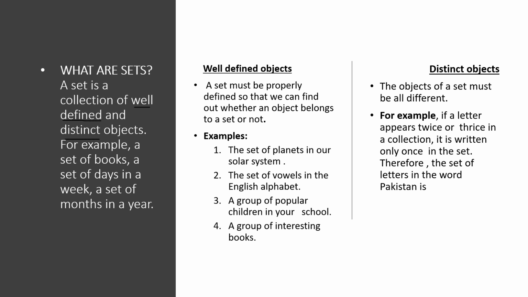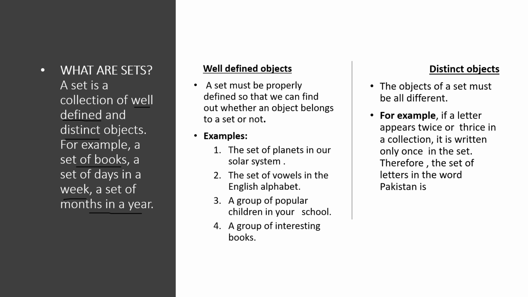In these examples, it's very clear what we have to write in these sets. Set of books, it means we will just write the names of books. It can be an English book or any other name. A set of days in a week, we all know there are 7 days in a week, so we'll write their names. Set of months in a year, we all know there are 12 months in a year, so it is also very clear. So these examples are very well defined, so these are sets. I have also explained it here. Well-defined objects: a set must be properly defined so that we can find out whether an object belongs to a set or not. Let's do these examples.